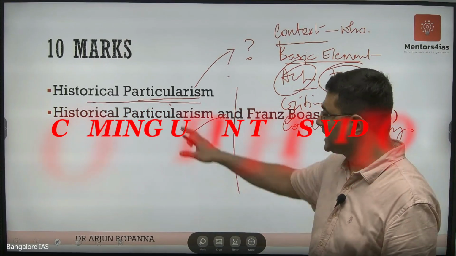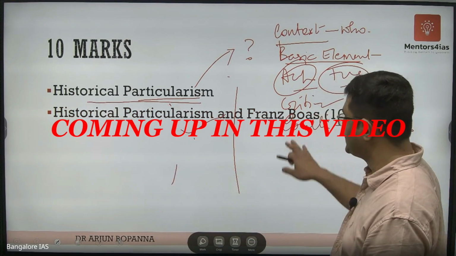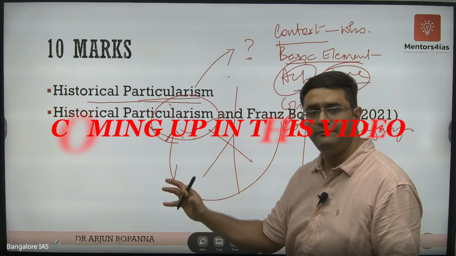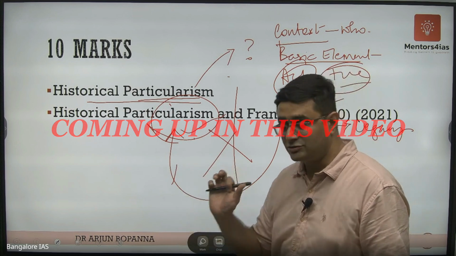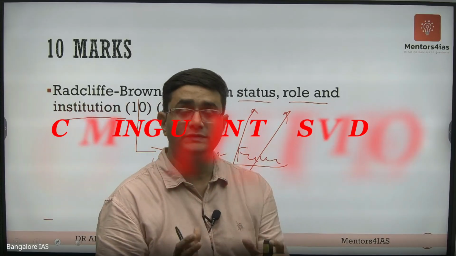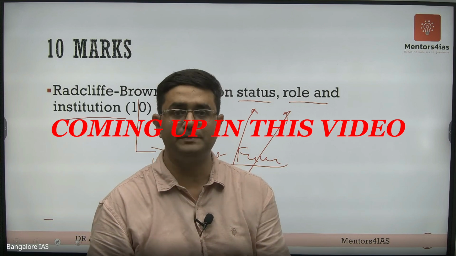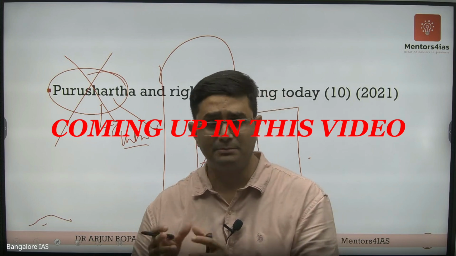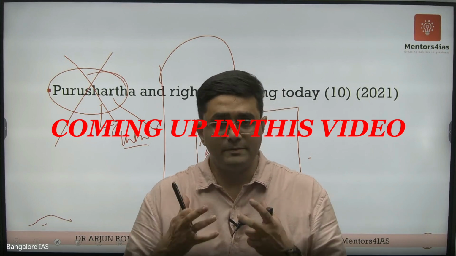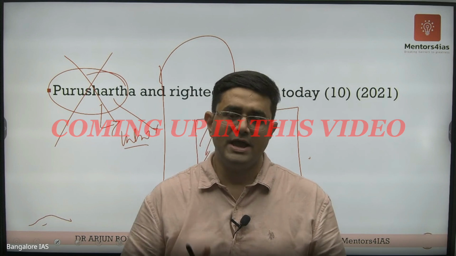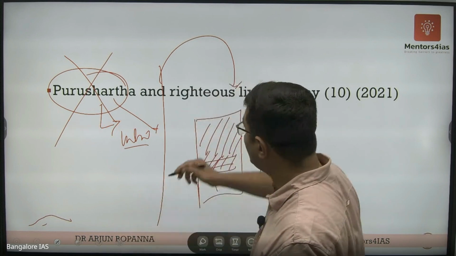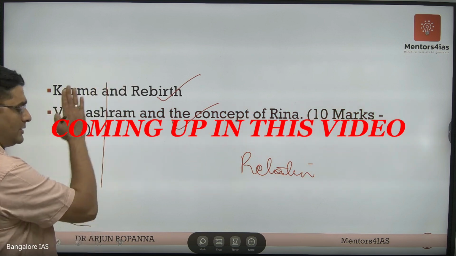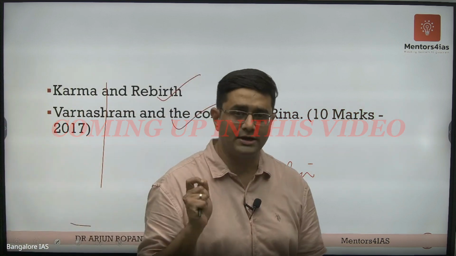Sometimes what happens is students write one page on historical particularism and one page on transpose. That's not what is asked over here. Anthropology more scientific, remove the biases, remove the ethnocentrism. Radcliffe Brown uses status, role, and institution in order to explain structural functionalism. Even today, ethics, moral values, ethical principles, code of conduct are important in order to regulate human behavior. And from that angle, you are going to substantiate that how Purushartha is relevant today. So that's how you are supposed to write. You're not writing one page on karma, one page on rebirth. I hope you all understood. That's not the right way to write.